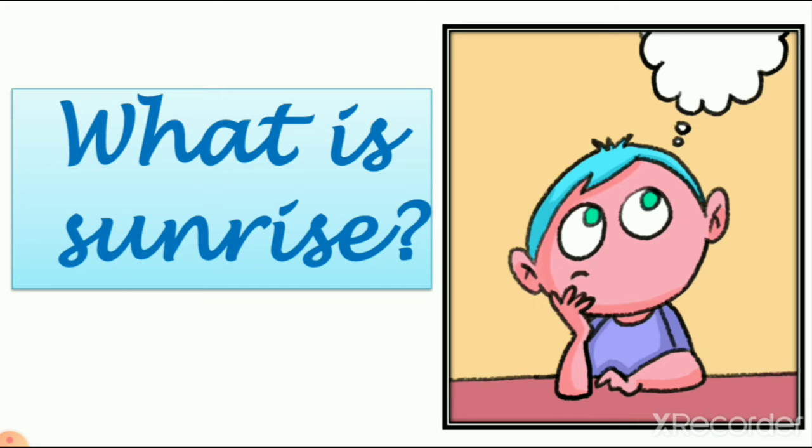So first you see the picture of sunrise already, and you can see that slowly the sun is coming out. It gives heat and light. First, the sun gives us light, right? Light is the most important thing for us, right?